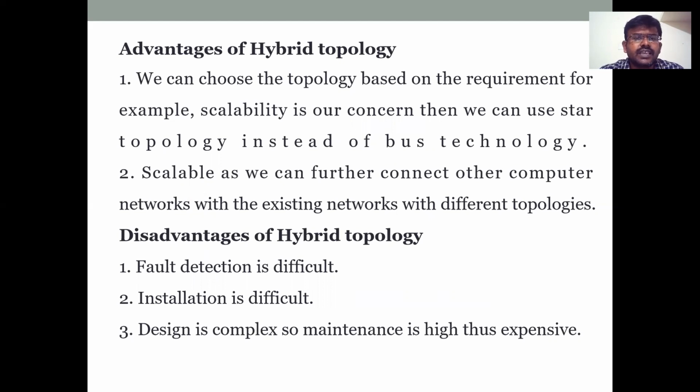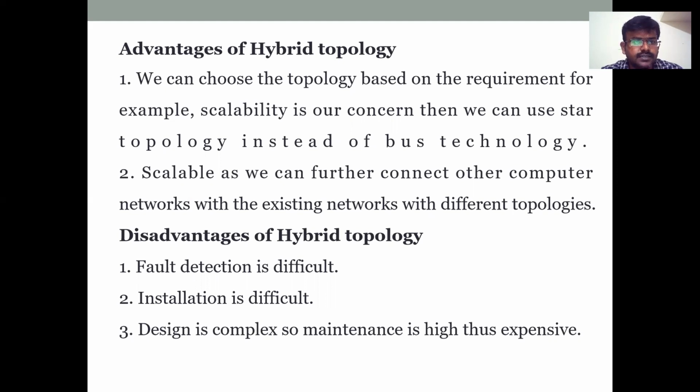And as it is scalable, we can further connect other computer networks with the existing networks, even with different topologies. We can connect other computer networks with the already existing networks with different topologies. For that we are using star topology. That's why we say it is a major advantage in hybrid.